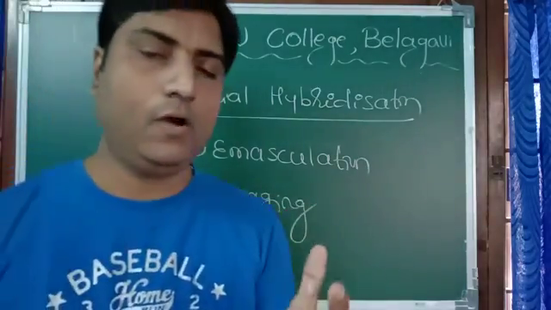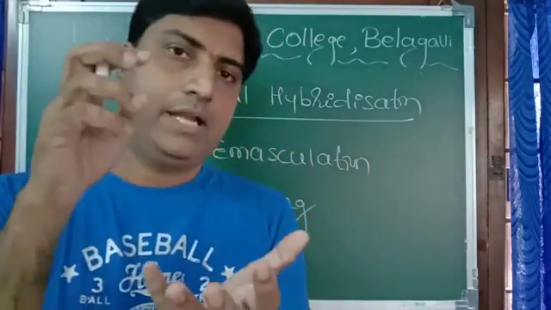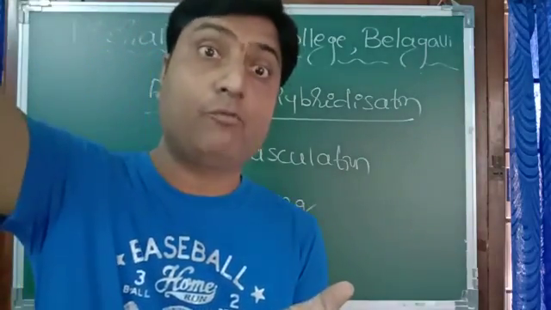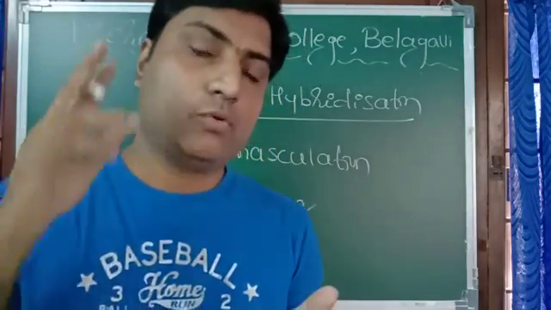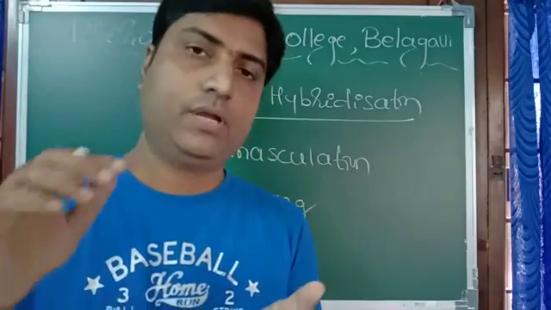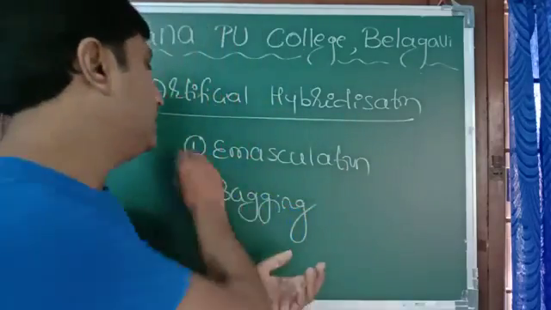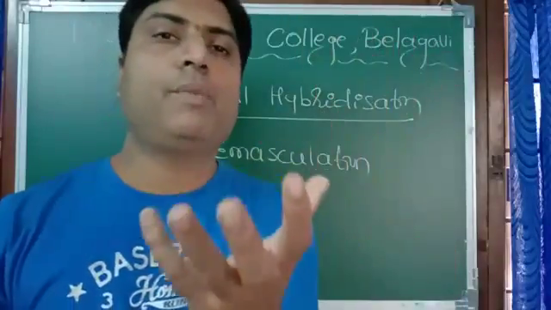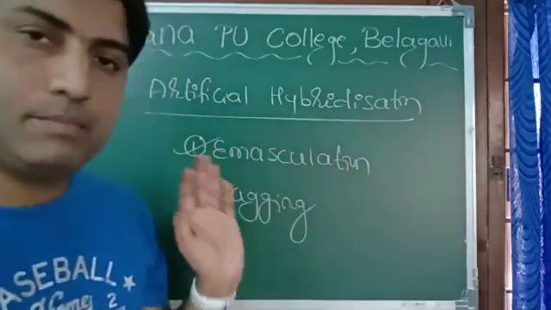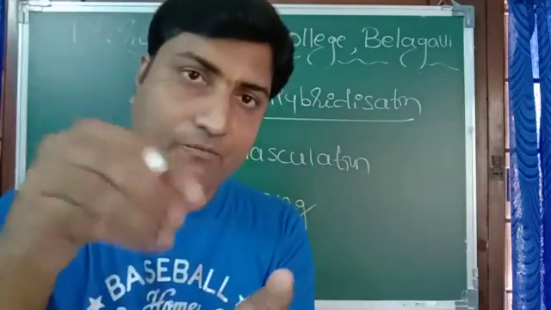What is emasculation? Now, in the flower, there will be stamens, and the pollen grain should not fall on that stigma. We want the pollen grains of another plant of good quality to come and fall here. So for that first step, we have to remove the stamens present here. Just cut those stamens or the anthers from the flower. That is called emasculation, the removal of the male reproductive part from the flower. By this, you have avoided the fall of pollen grain of that flower on the stigma.